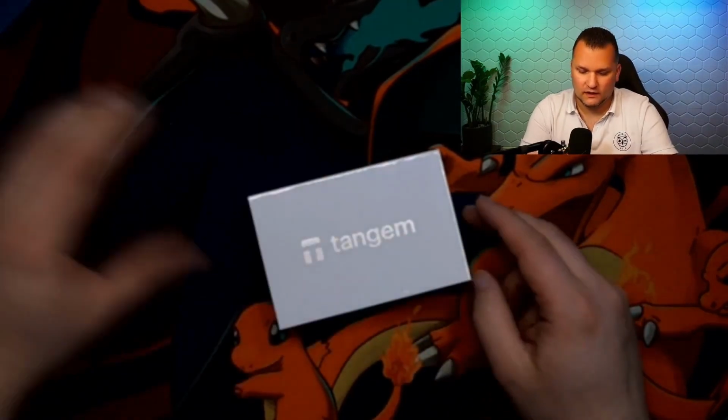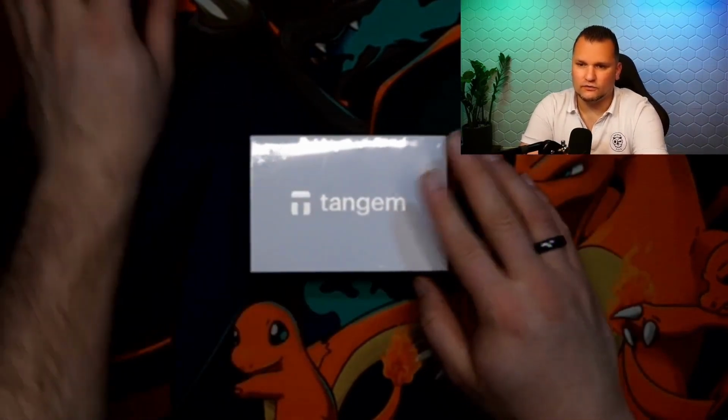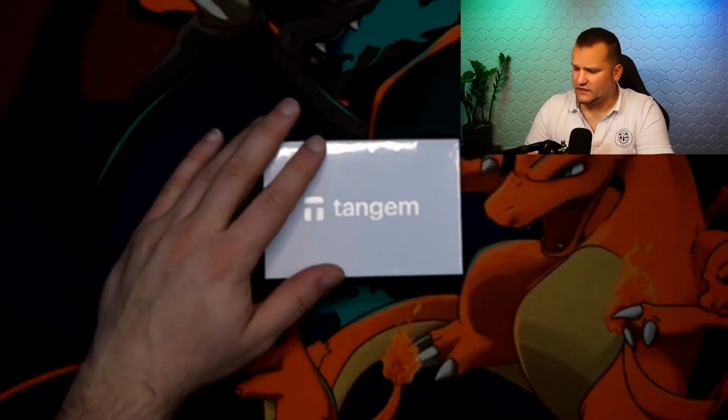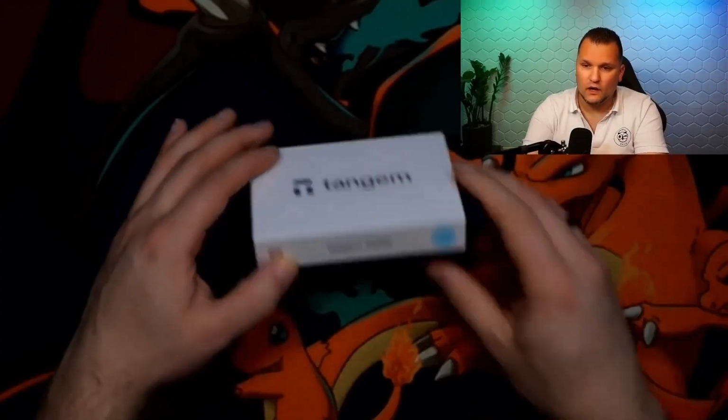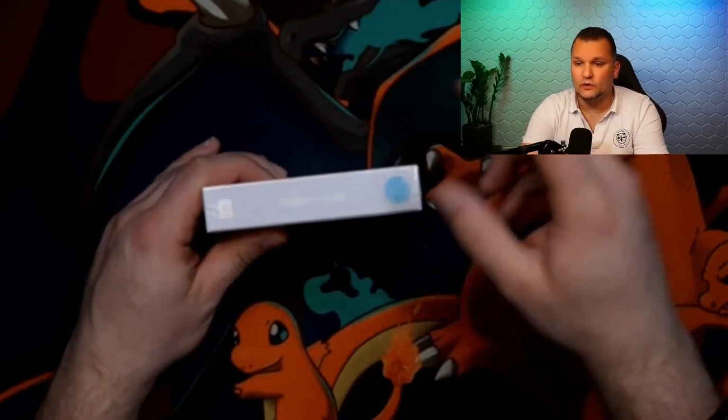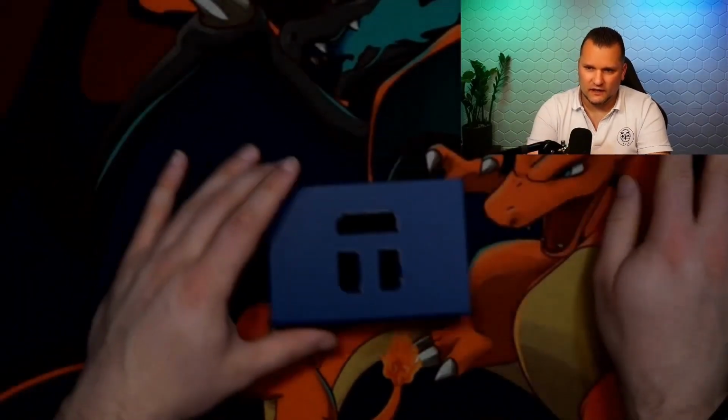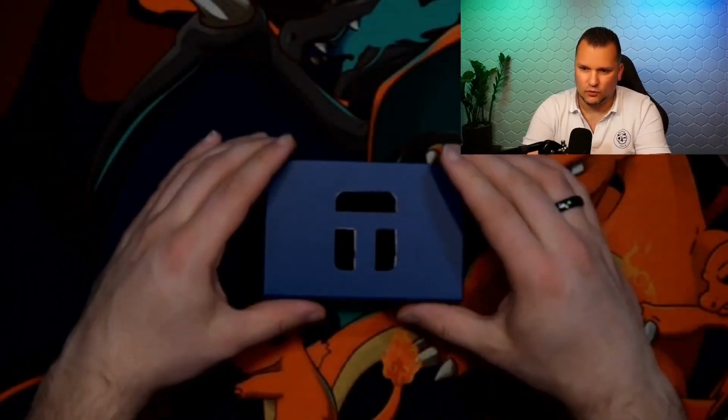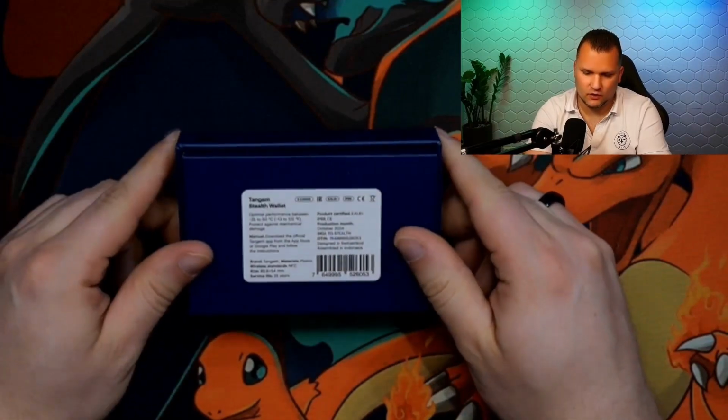The Bitcoin wallet, and I would like to open this with you because it's getting a bit colder outside now. And we're also getting colder again. The sun is going away a bit again. That's why we're doing a little opening of Tangem here. And we're opening the winter wallet because I want to improve my collection. That was the gift for the Tangem ambassadors, which came at the end of the year. This is what it looks like.